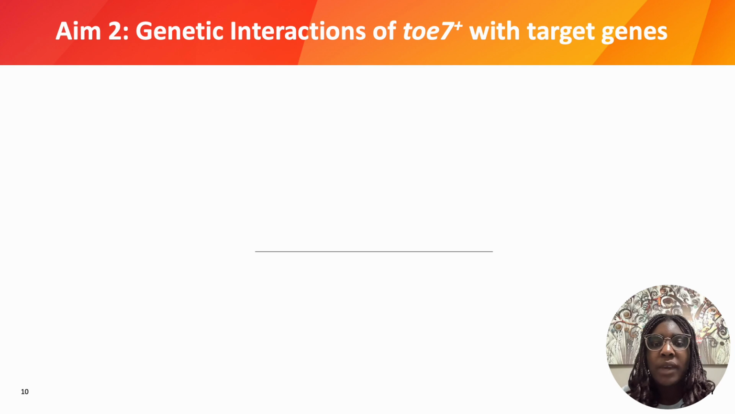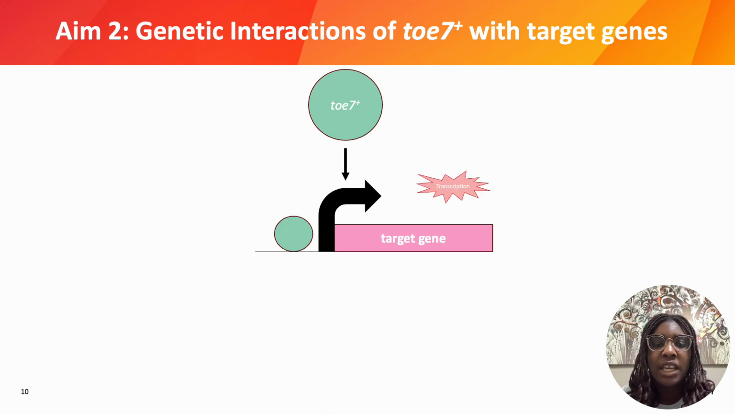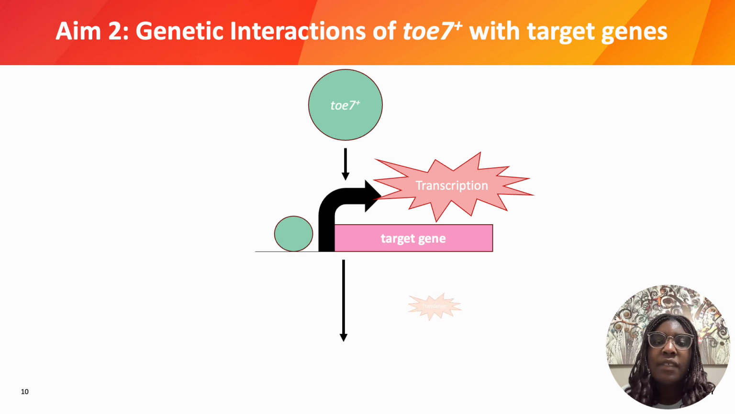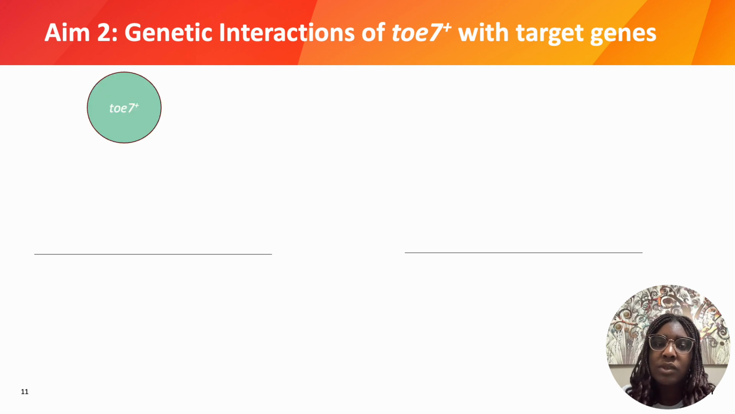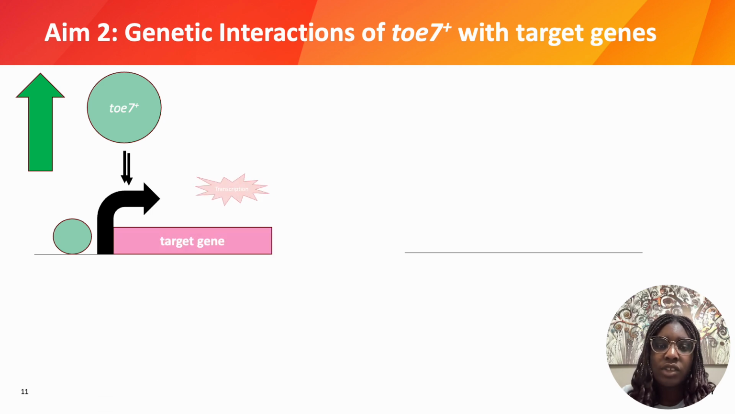In aim 2, we ask what happens if we delete a target gene that TOE7 normally activates. Normally, when TOE7 is expressed, it activates the transcription of a target gene, leading to protein production. This results in a normal or wild-type phenotype as seen here. However, if TOE7 is overexpressed, too much of this process happens, leading to the mutant or cut phenotype.